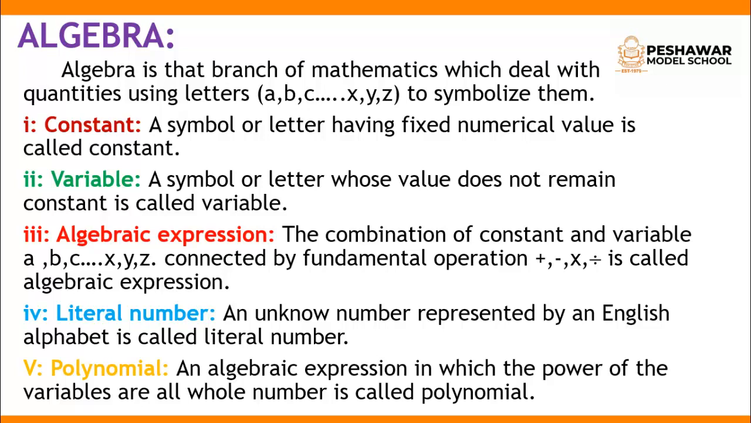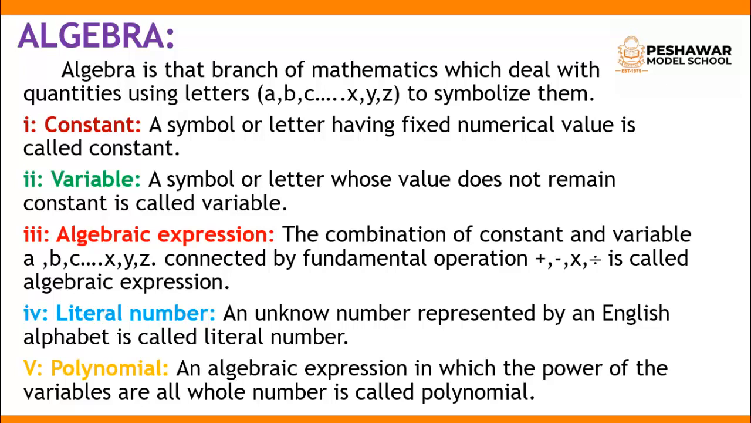Variables are usually denoted by small English alphabets. Here I will tell you something more important about the variable. Variables are usually denoted by small English alphabets A, B, C, X, Y, Z. For example, let's see the example x plus 4, y plus 5. Here x and y are the variable or the literal number, whereas 4 and 5 are the constant. Here I use one example for you. X plus 4: x is a variable and 4 is a constant.